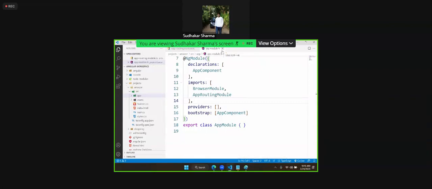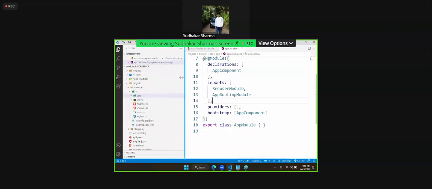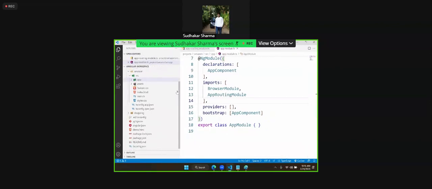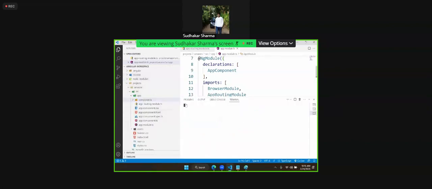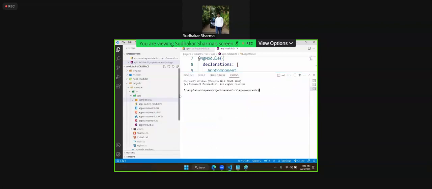See, what I am doing as the first step: go to the app folder and put a separate folder called components. Open the components folder and add the components that you want.